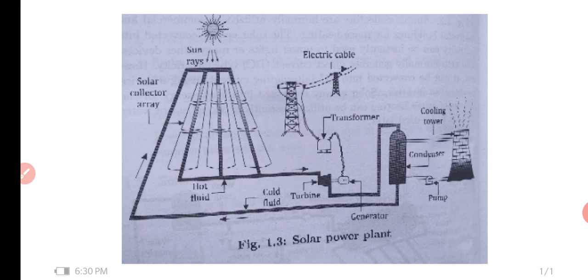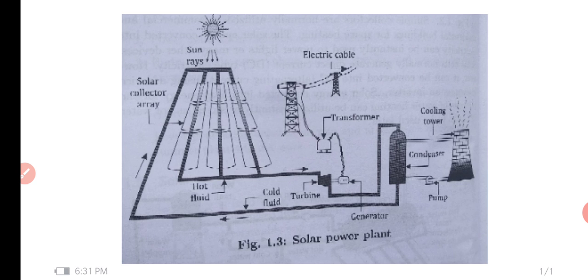The efficiency of the plant becomes low due to clouds or rains, and it requires a lot of space, the solar array and all. As I said, the solar energy falling is almost 1.3 kilowatt per square meter. When it comes down to earth, it will be somewhere around 0.5 to 0.6 kilowatt per square meter. This is what you are able to draw. So 1 square meter of area is required for almost 0.5 kilowatt of energy.